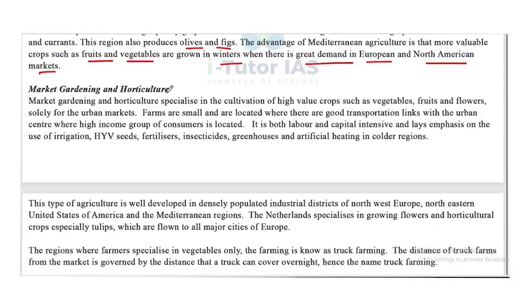Next one is market gardening and horticulture. Market gardening and horticulture specialize in the cultivation of high-value crops such as vegetables, fruits, and flowers solely for the urban markets. Farms are small and are located where there is good transportation linked with the urban center where a high-income group of consumers is located. It is both labor and capital intensive and lays emphasis on the use of irrigation, HYV seeds, fertilizers, insecticides, greenhouses, and artificial heating in colder regions.